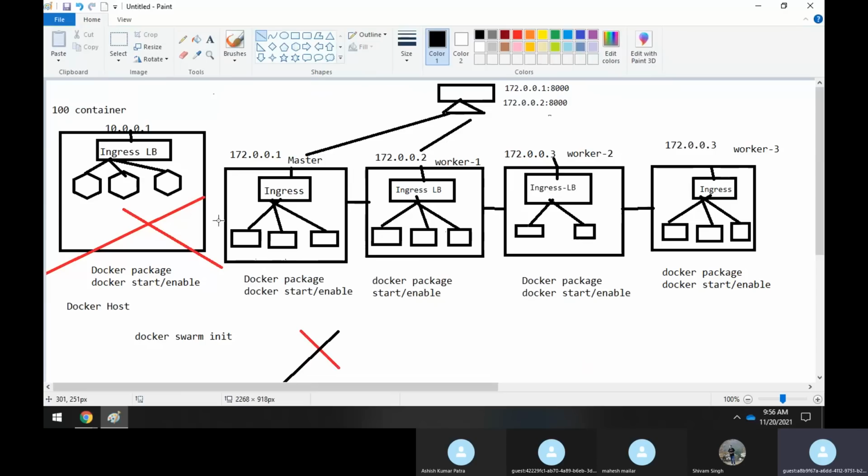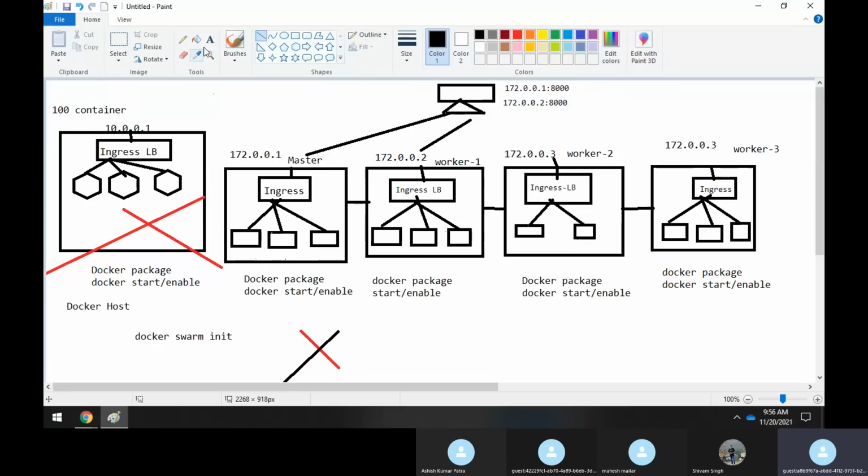Now, whenever you want to give the service to the end client, do you think you will share all these IP addresses and say, hit this IP with this port number? This is not the right way. This is not the correct way.